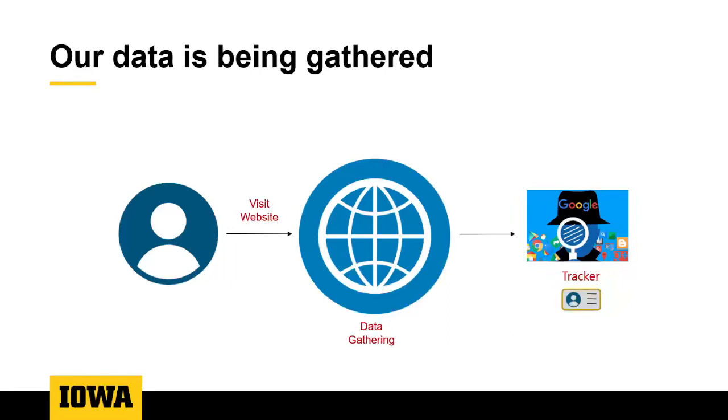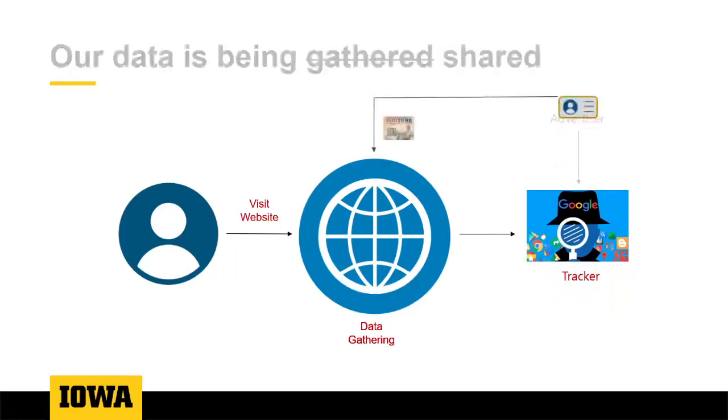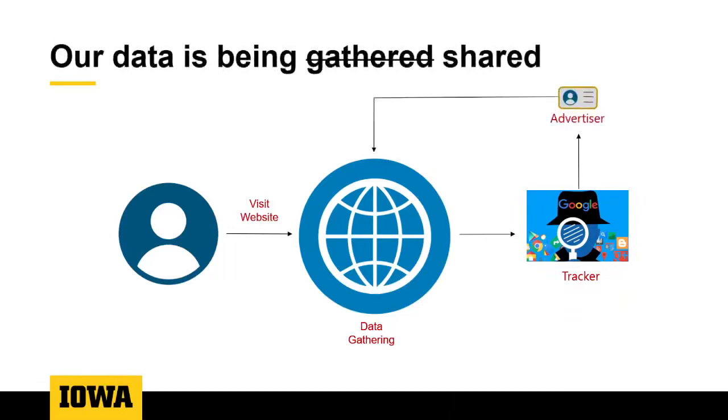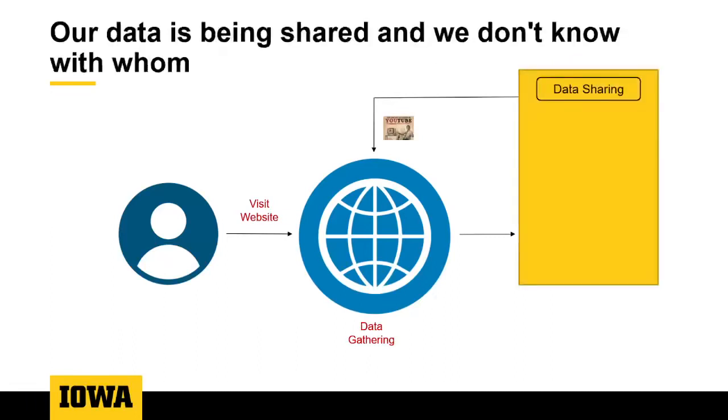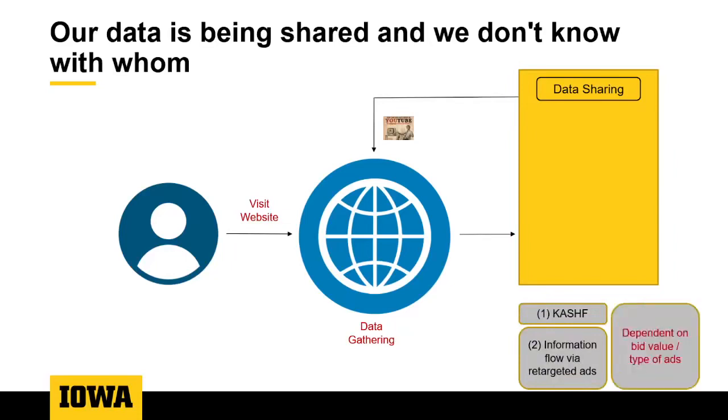These trackers can further share or sell our data to advertisers, who in turn can use this to deliver relevant ads to the user. Now, the problem with our information flowing in such a manner is that this entire portion of the ecosystem is a black box to the user or even the researchers, meaning our data is being shared and we don't know with whom. And there is limited work done on making this black box more transparent in the past. And this work is usually limited by the ad delivery mechanism or it is dependent on an artifact such as the bid value.